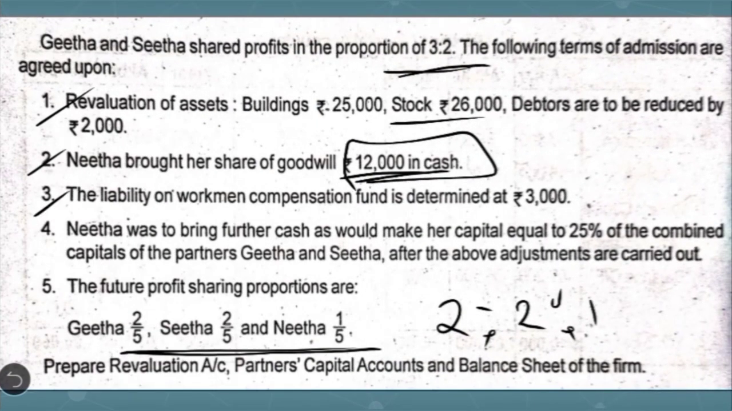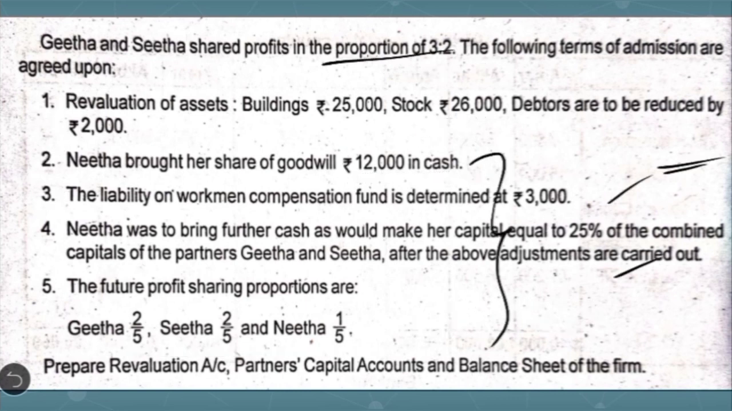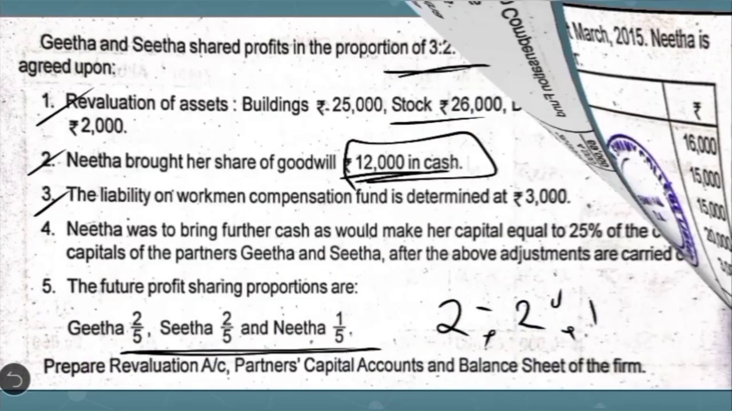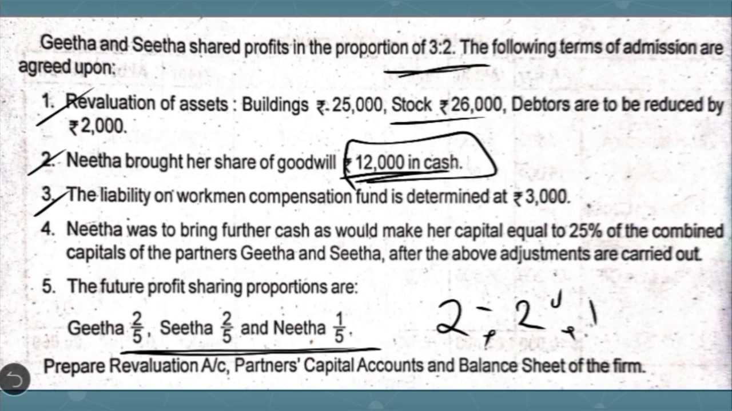The third adjustment says the liability on workmen's compensation fund is determined at 3,000. So we have to compare it with the fund available. Fund available is 4,000, liability is 3,000, which means that there is an excess of rupees 1,000 fund. So it should be distributed between the old partners in the old profit sharing ratio. This is an adjustment which should be shown in the partners' capital account.